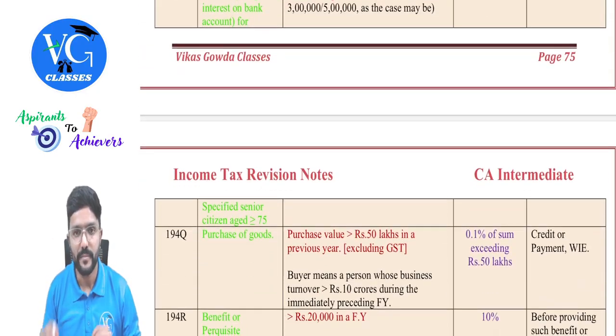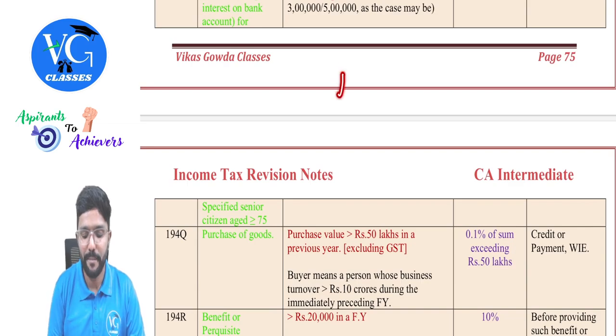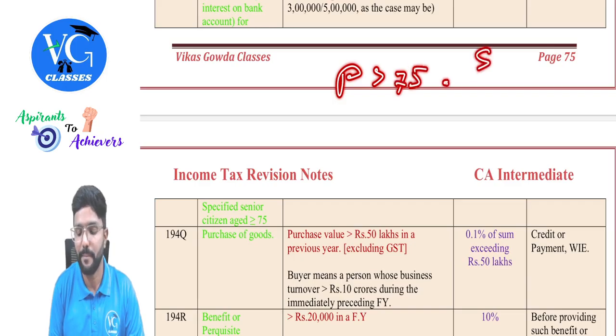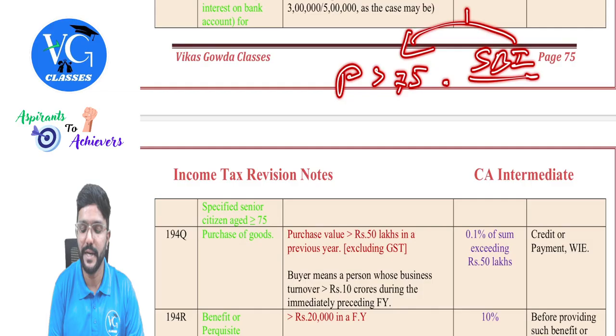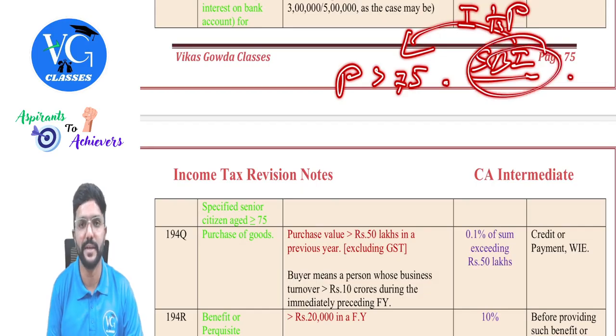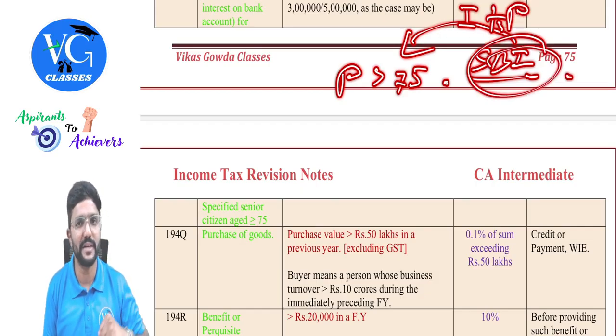Now assume a person who is aged more than 75 is having a bank account with SBI. He has kept a deposit with SBI, and he is earning interest income on it. And this senior citizen is also earning pension income through SBI. SBI might not be the employer.